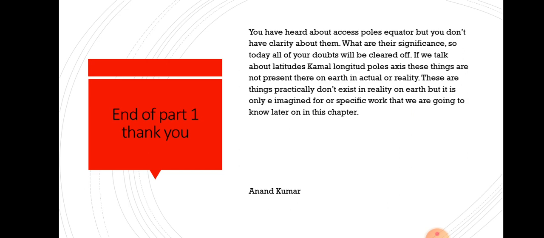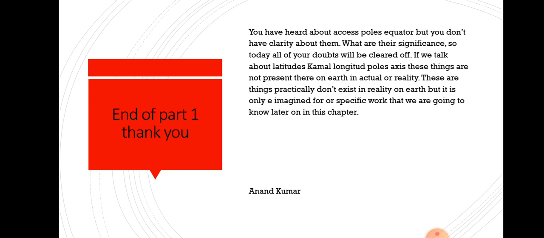Earlier many students must have heard, but clear clarity about the concepts of equator, poles, axis is not there. Not to worry. What is their significance? Significance means importance. Today all of your doubts will be cleared as we proceed in this chapter, which is known as globe, latitudes and longitudes.